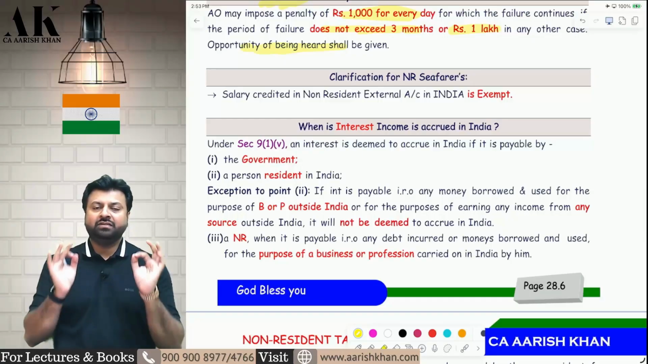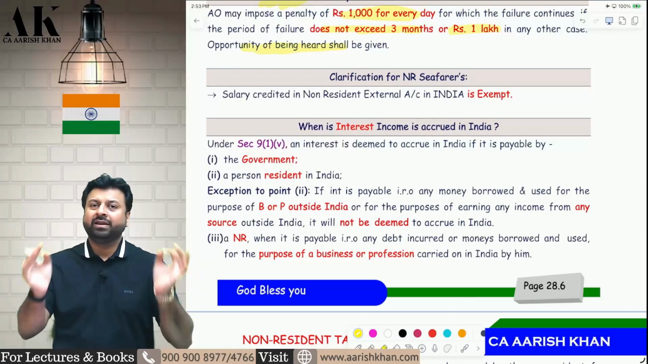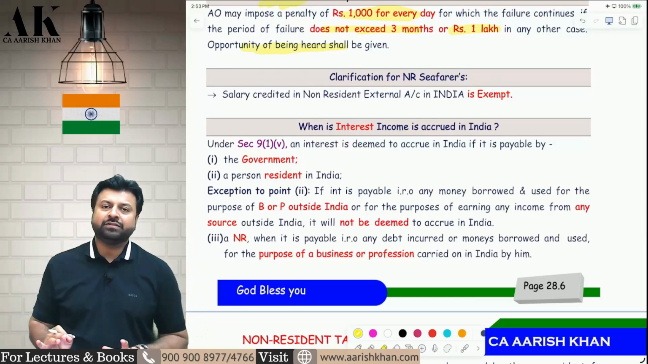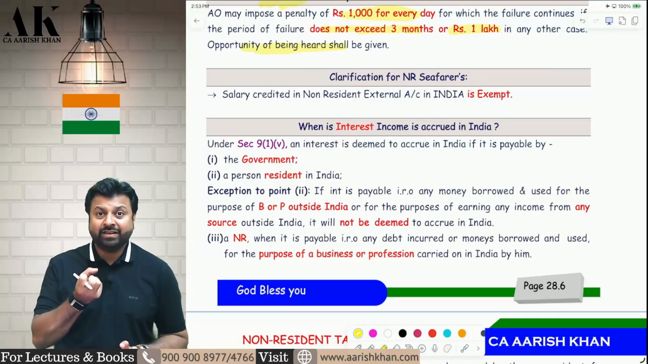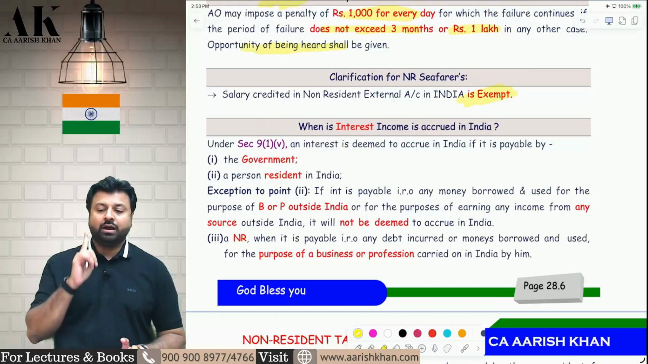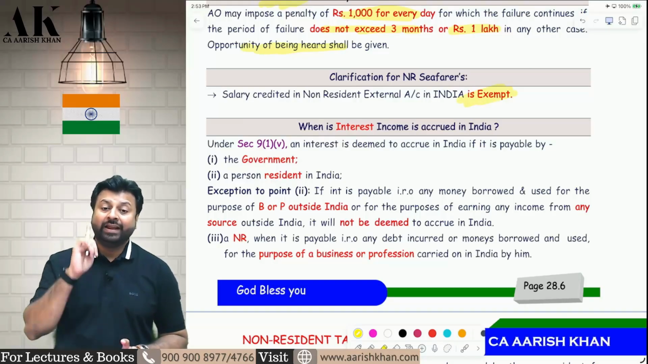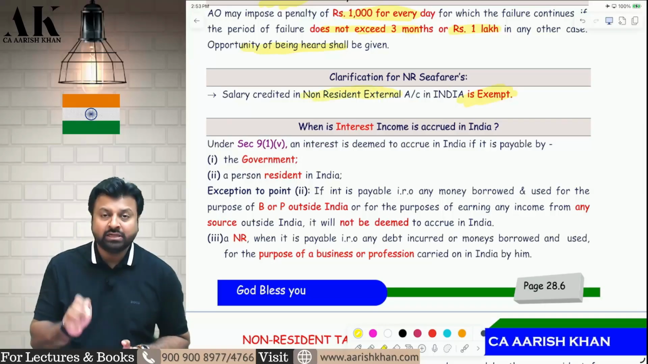Next issue, clarification of non-resident seafarer. Suppose I am doing a job in a shipping company and most of the time I am outside India, and I am receiving my salary in India in an NRE account, then that salary will be exempt under the income tax law. So amount of salary received by whom? By a non-resident seafarer. In what? In your NRE account. If it is received in non-resident external account, then it is exempt.